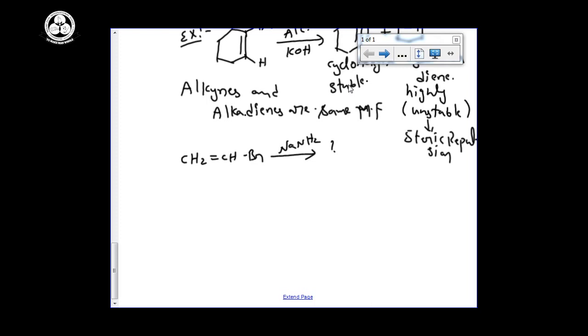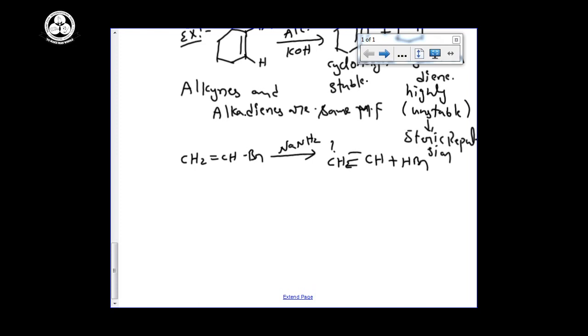Dehydrohalogenation we are doing, so we get the answer CH triple bond CH plus HBr. So for elimination we follow one rule. For addition we follow the Markovnikov rule, for elimination we follow the Saytzeff rule. That looks like the opposite of the Markovnikov rule.